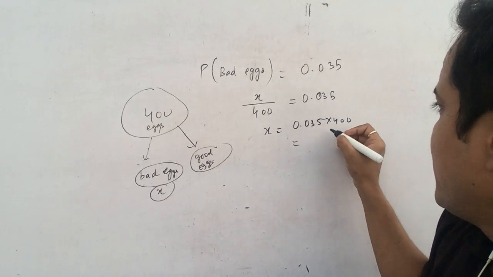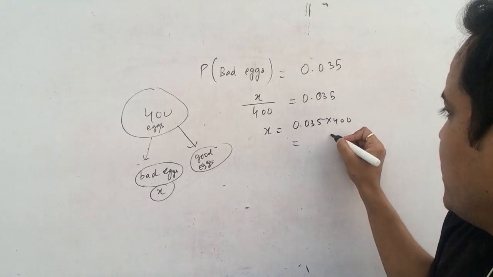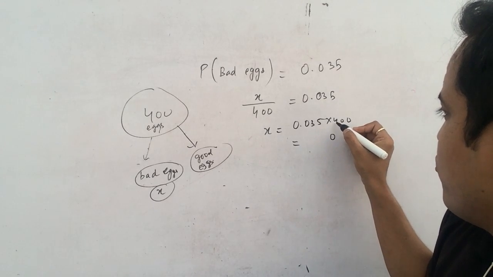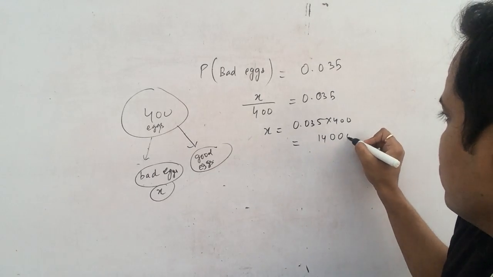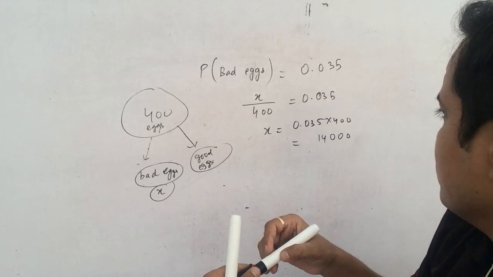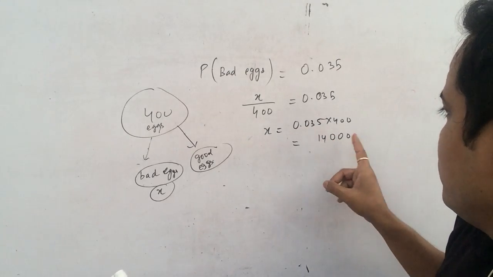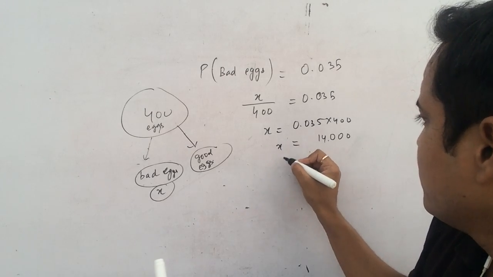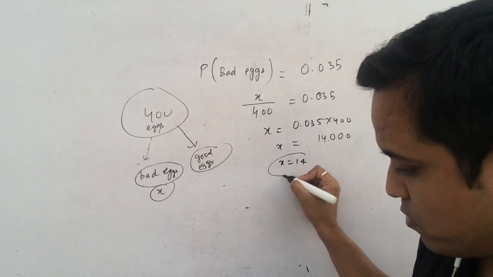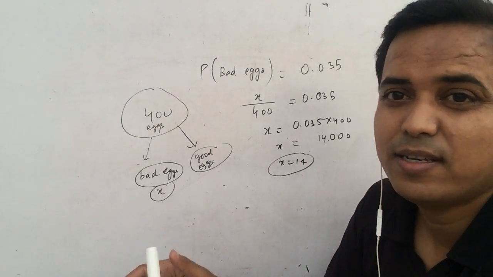When you multiply this, you get 4 5s are 20, 0 2, 4 3s are 12, 2 14, and 0 0, and you have to place 3 decimal places. So x would be 14. Is it the answer or not? Yes, all right, it is the answer.